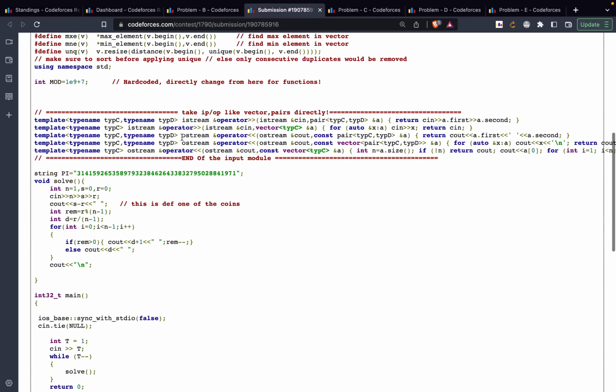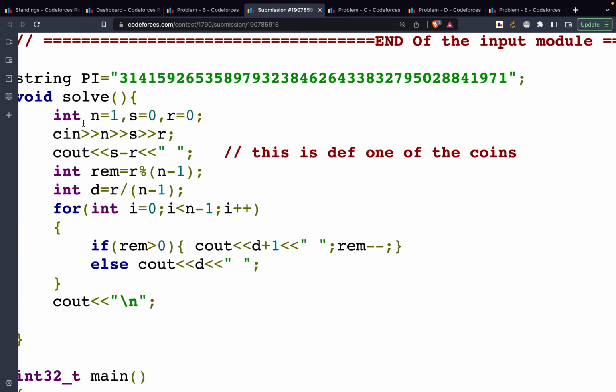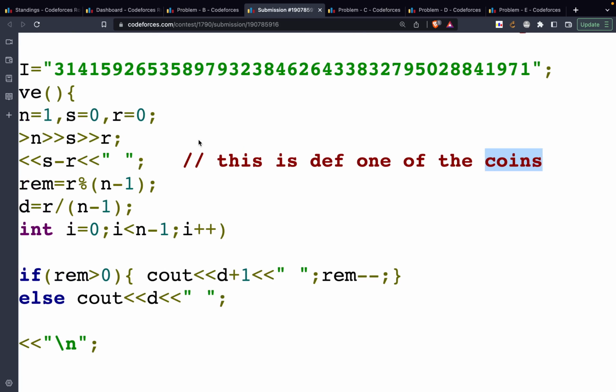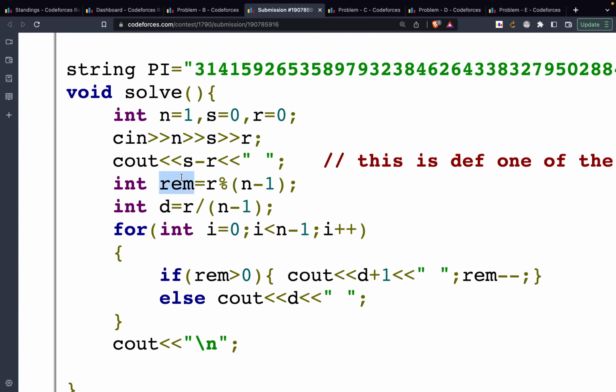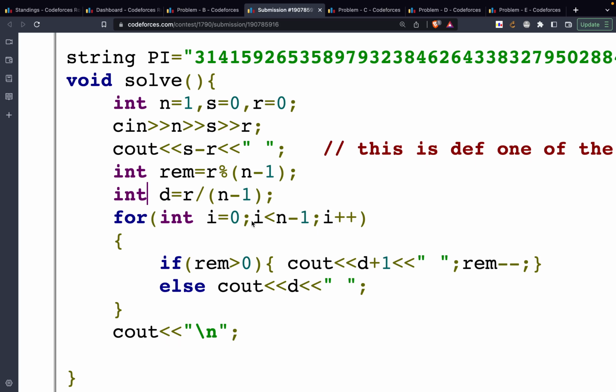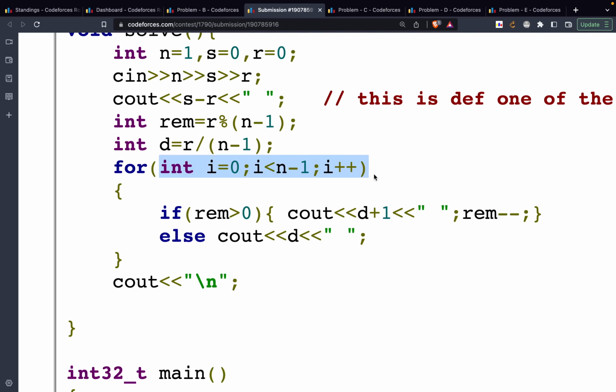Well, let's have a look at the solution. Initially I'm taking the three values n, s and r. Then I know that one of the dice is the one that was actually removed. I actually wrote coins over here in the comments, ignore that. Then I'm taking a remainder, or you can say the modulus, that is r modulus n minus 1. That is the number of dice that are remaining, and on each of the dice I'll be having a value r divided by n minus 1, right? Now for all the n minus 1 remaining dice I have to print the value.